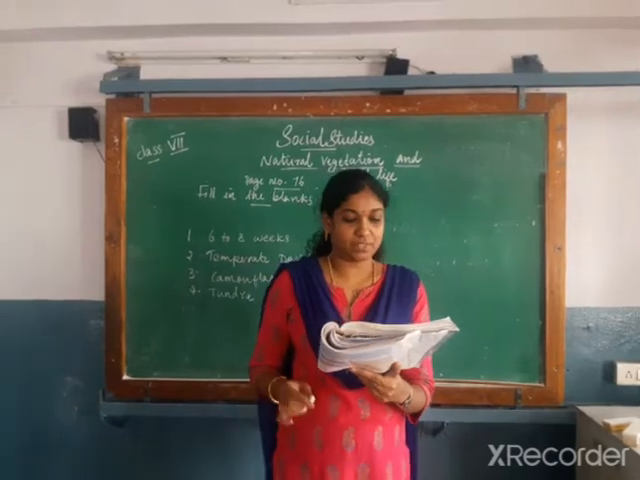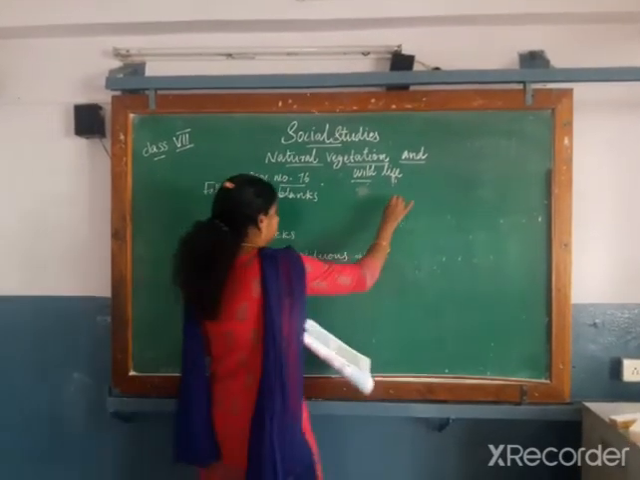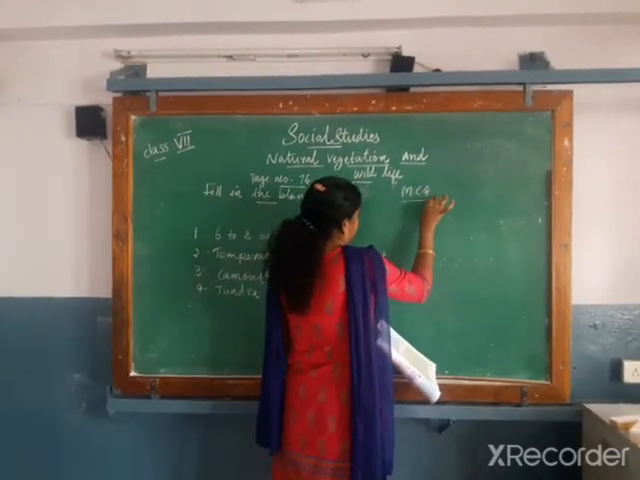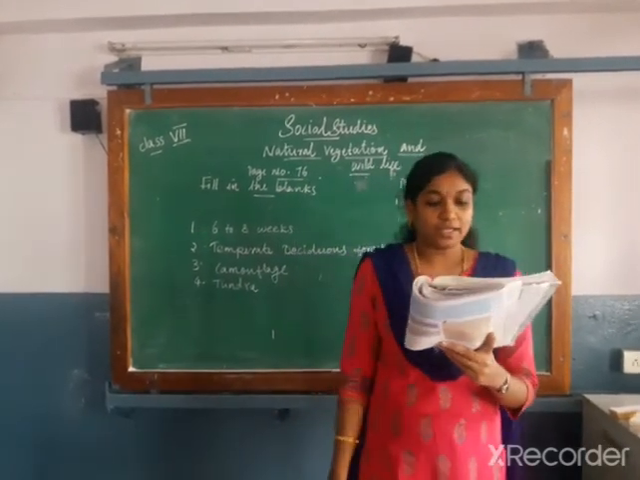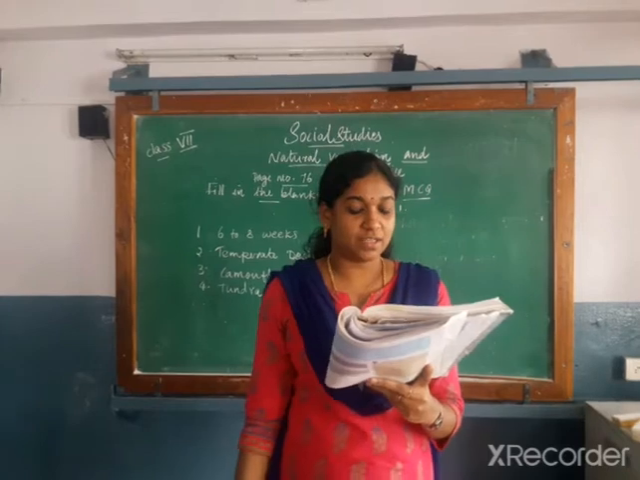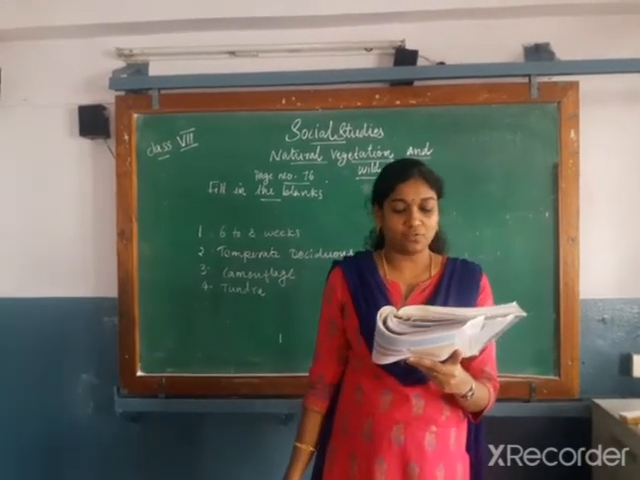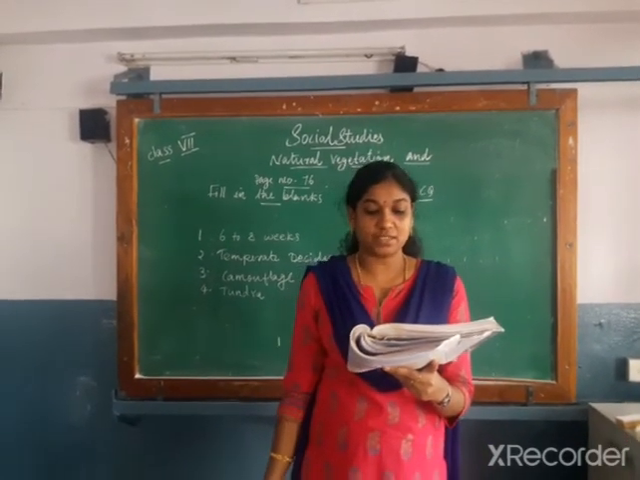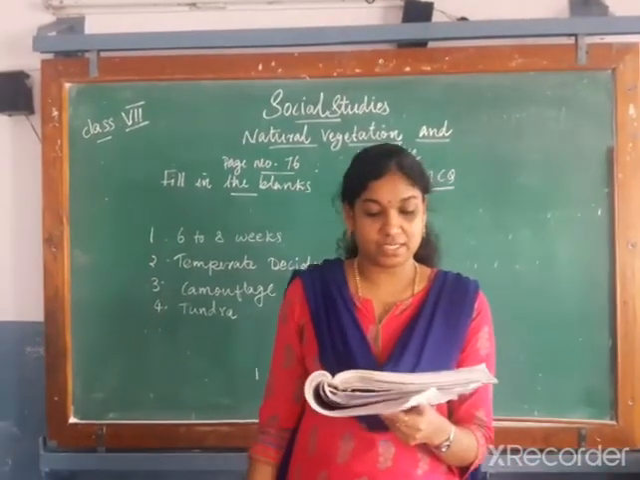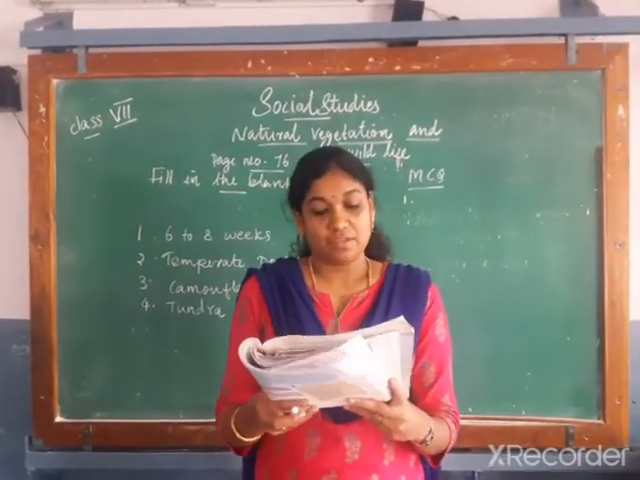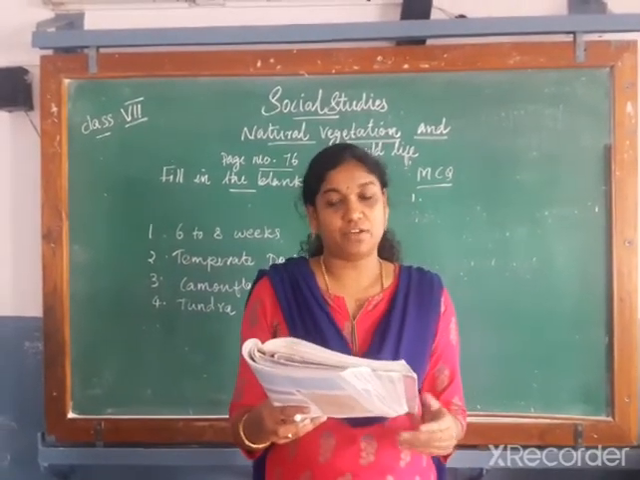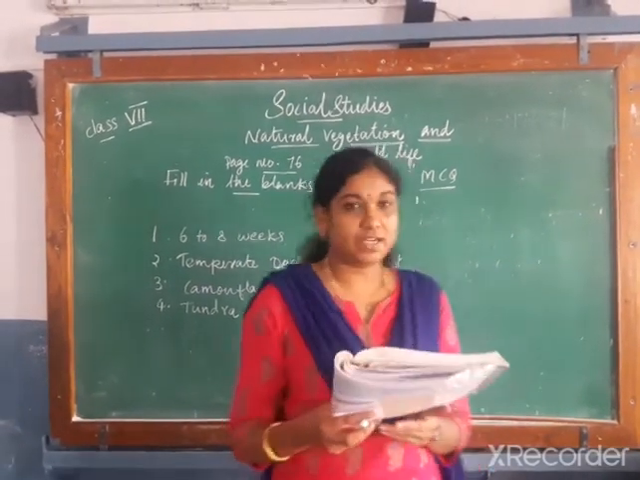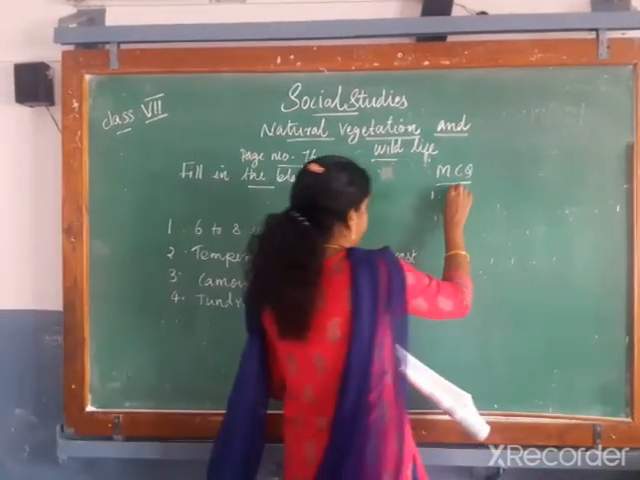Next is MCQs. First one, what type of natural vegetation would you see in a region where the rainfall is around 150 centimeter and temperature ranges 20 degrees to 48 degrees Celsius? Which type of rainfall is needed, average rainfall or temperature? Tropical deciduous forest. The answer is B.